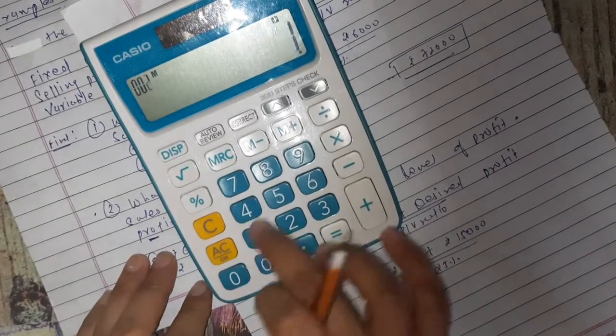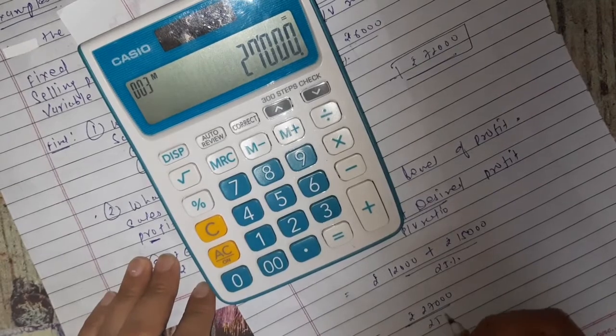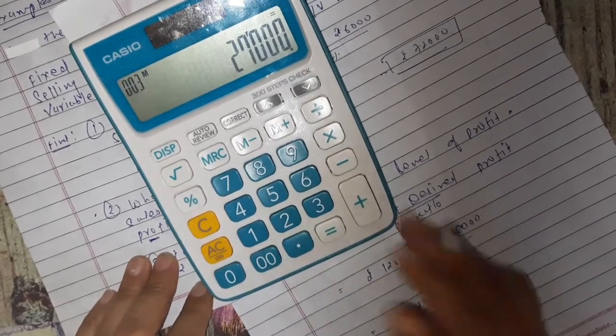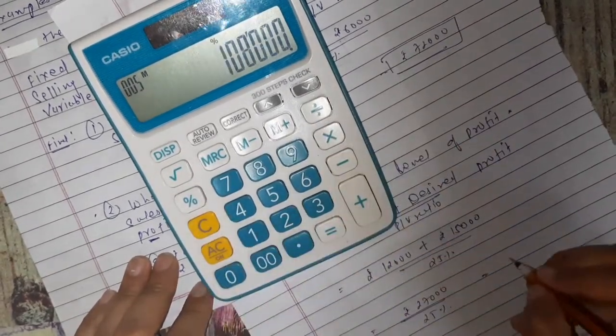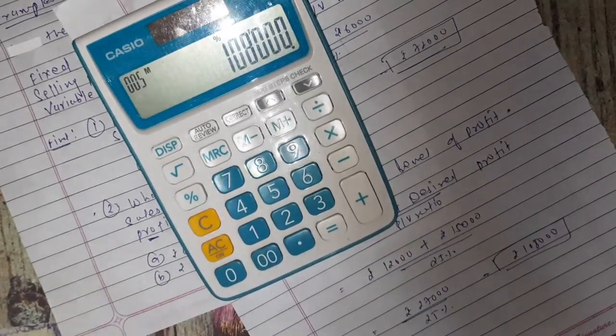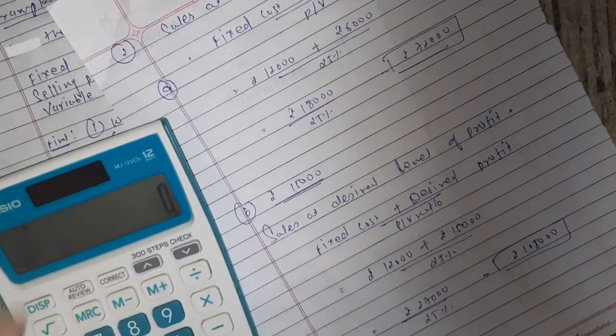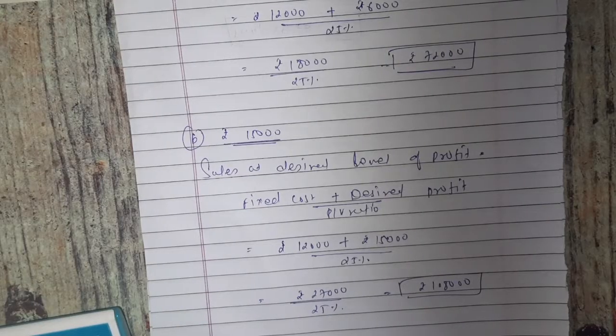12,000 plus 15,000 is equal to rupees 27,000, divided by 25%, is equal to rupees 1,08,000. It means at rupees 1,08,000 we get the profit of rupees 15,000. Here we complete the question.